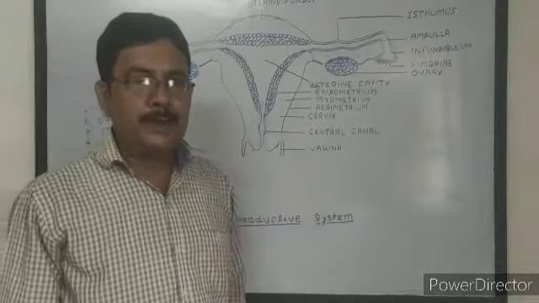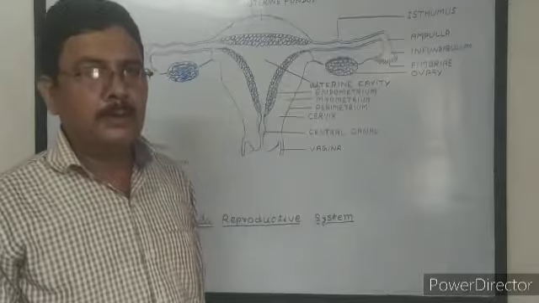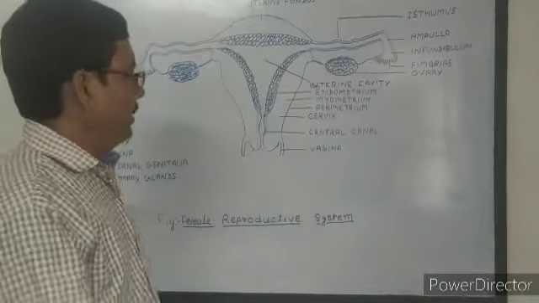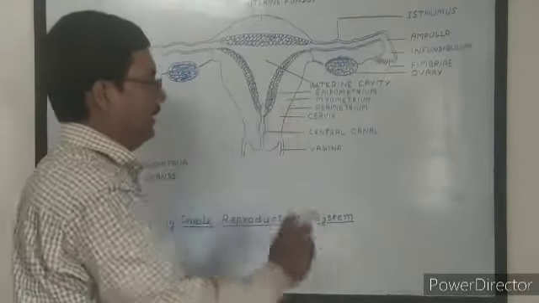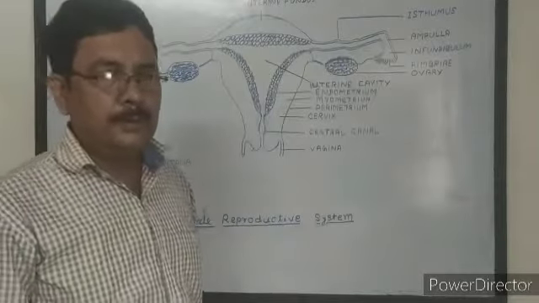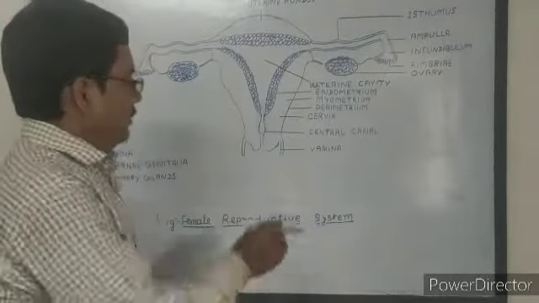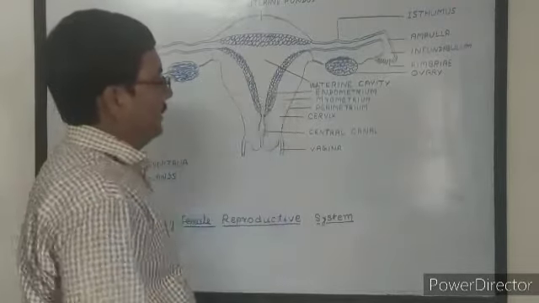For the implantation of the zygote or embryo, numerous changes occur in the internal wall of the uterus. The uterus has a 3-layered wall.